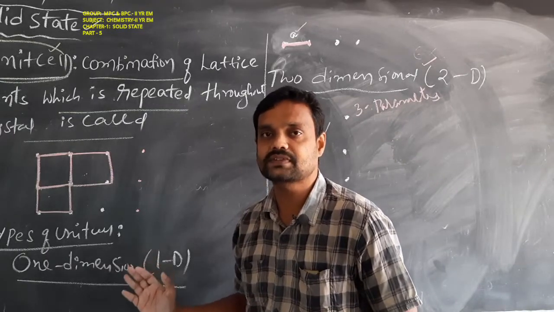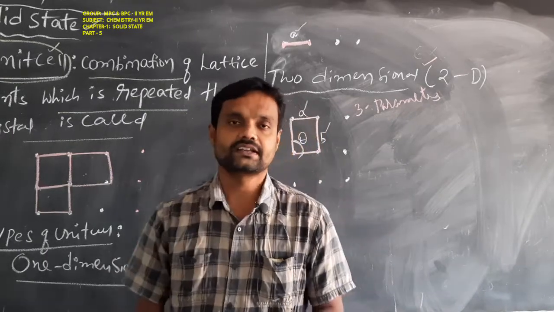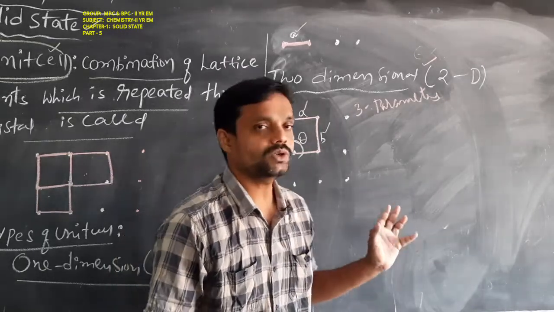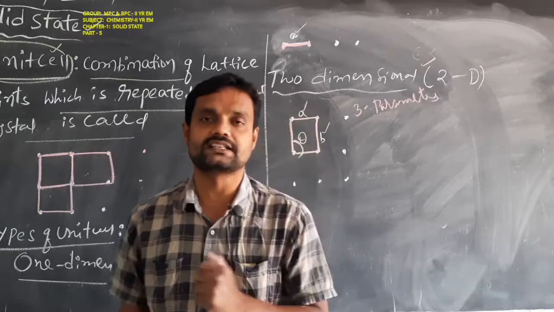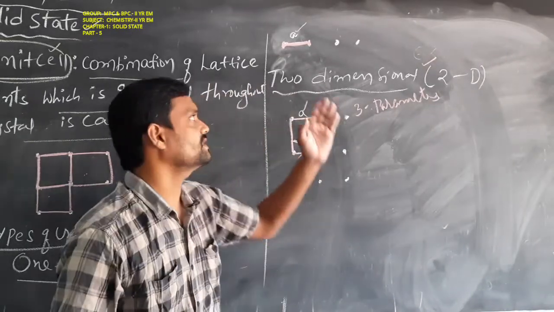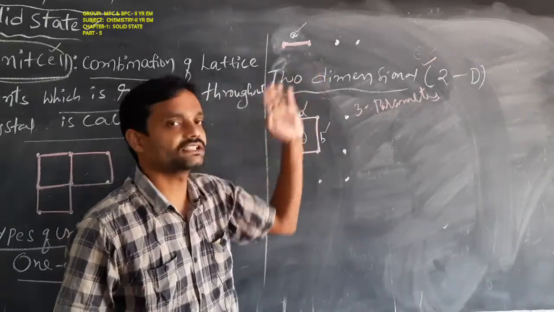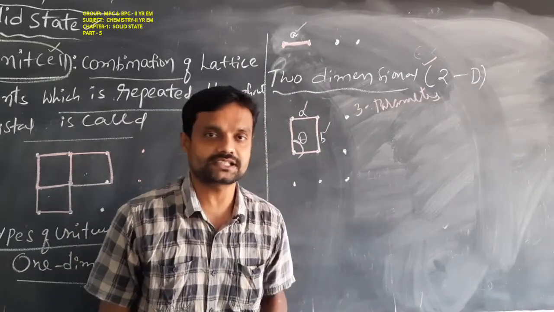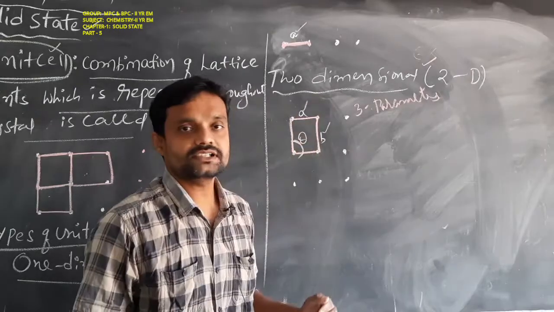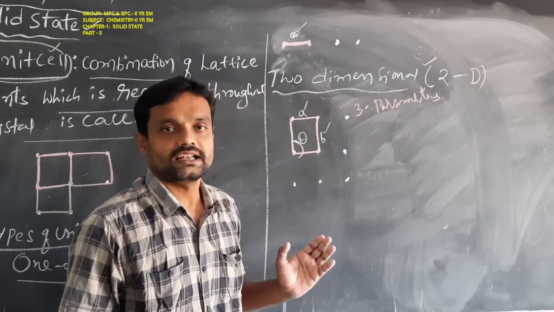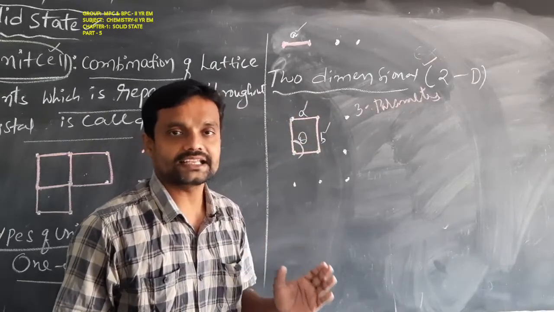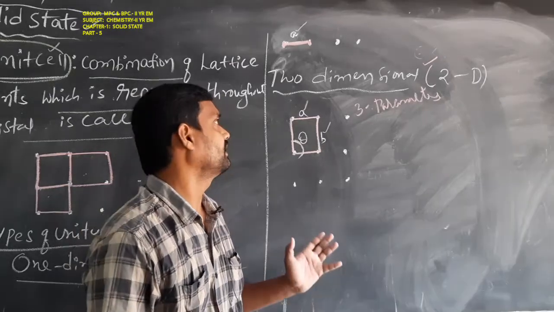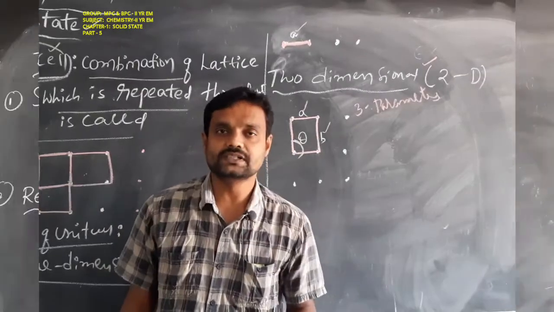These are the types of the unit cell. Here we observe the one dimensional unit cell and two dimensional unit cell. One dimensional unit cell means only the length, only one parameter is required to define it. Two dimensional unit cell means length, height and angle, so 3 parameters are required to define the two dimensional unit cell.